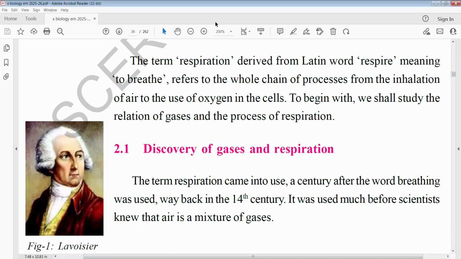Discovery of gases. Lavoisier played a major role. The term respiration came into use a century after the word breathe was used in the 14th century. We know that air is a mixture of gases. It consists of oxygen, carbon dioxide, nitrogen, hydrogen, and several other components.